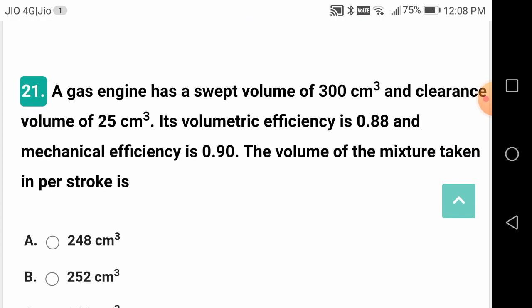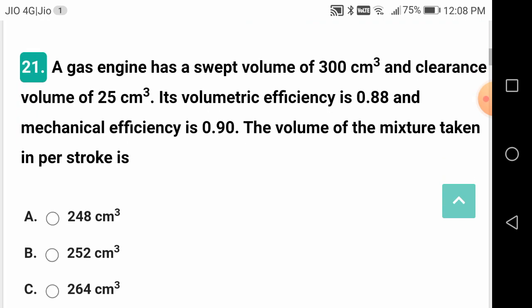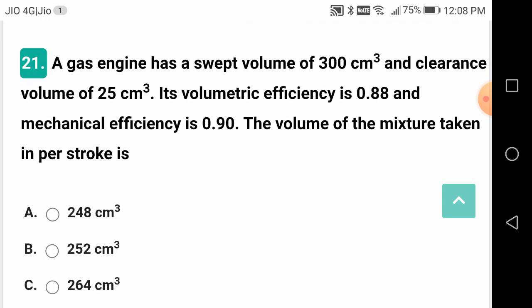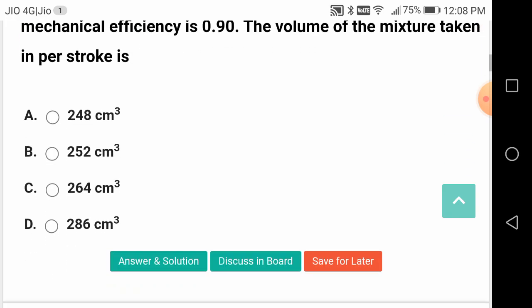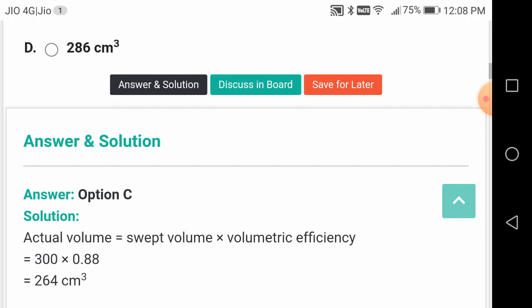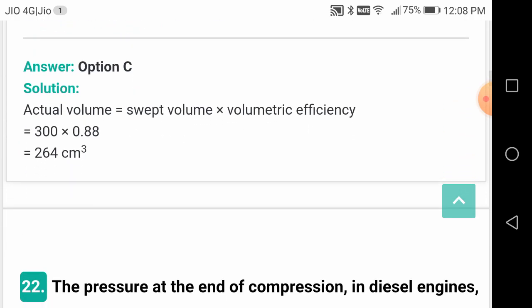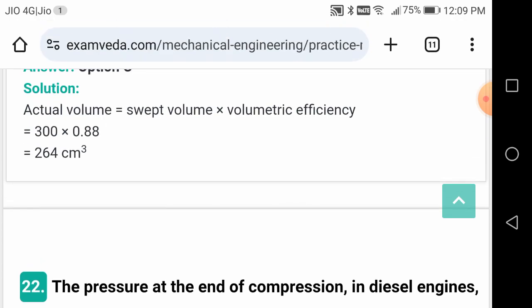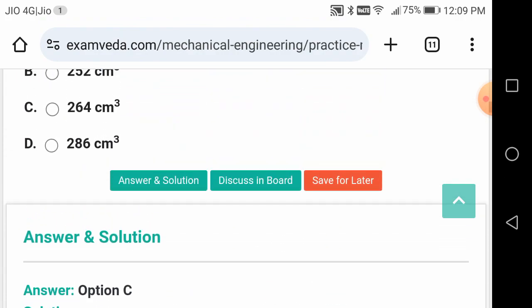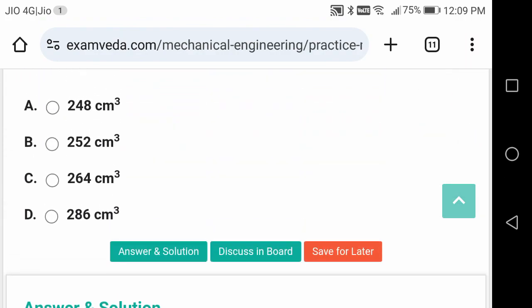A gas engine has set volume of 300 cm cube and clearance volume of 25 cm cube. Its volumetric efficiency is 0.88 and mechanical efficiency is 0.9. The volume of the mixture taken per stroke is, it's a big problem friends. You have to solve it actually. So like this, actual volume he is finding out. So it is equal to set volume times volumetric efficiency. Set volume is 300 into volumetric efficiency 0.88. So it is going to result in 264 cm cube. Simple multiplication.